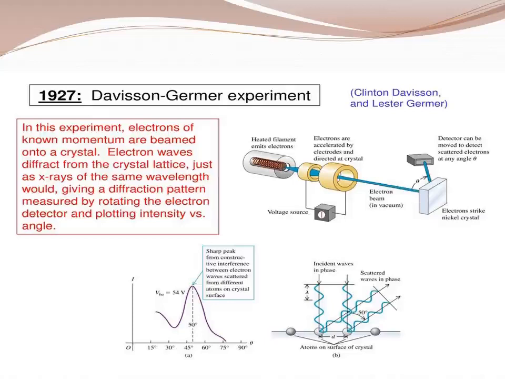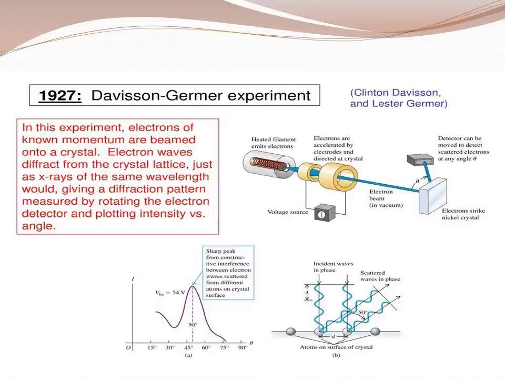So the finding of wave nature of electrons leads to the development of various experimental techniques such as electron microscope, low energy electron microscope. These are the various structures. In the previous picture I have given the wave forms. So in this experiment, electrons of known momentum are beamed onto the crystal.